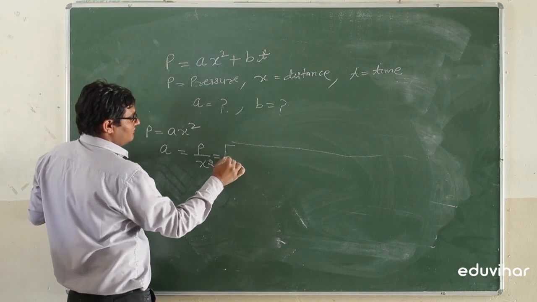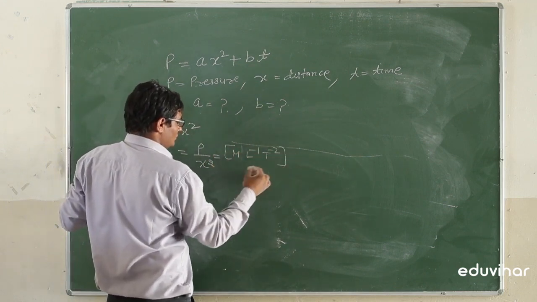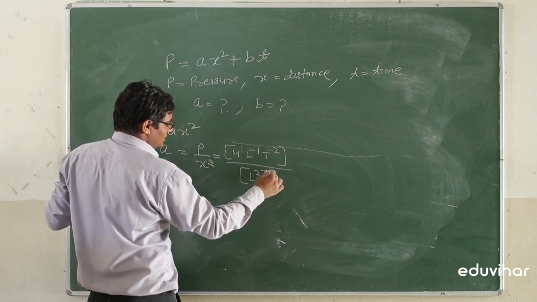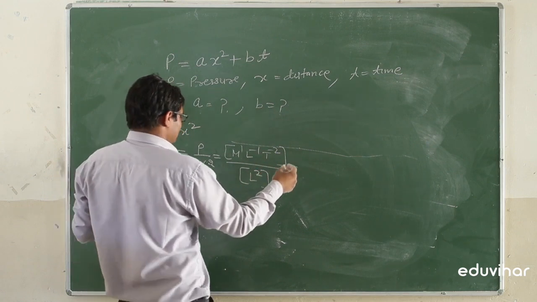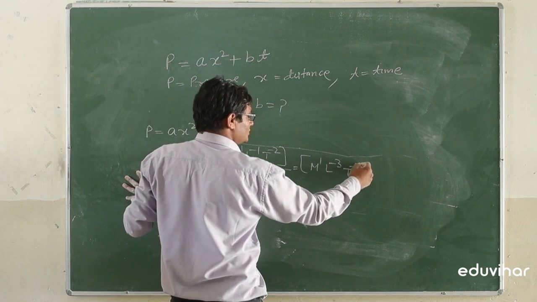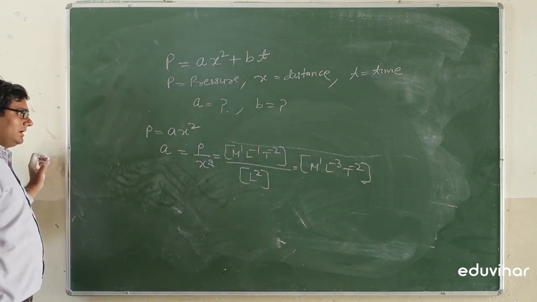Pressure having dimension formula M1 L minus 1 T minus 2 divided by x square, that is having the dimension L square. So it can be calculated as M1 L minus 3 T minus 2. This is the dimension formula for A.